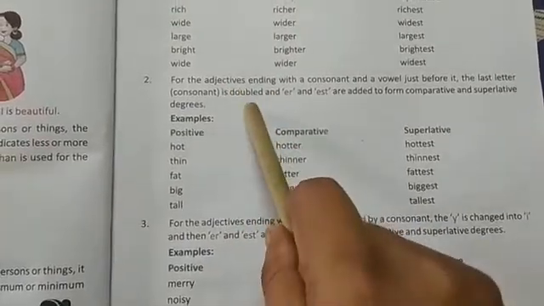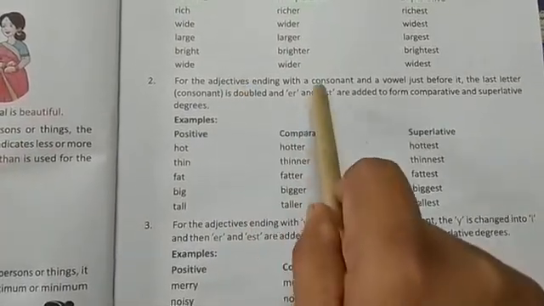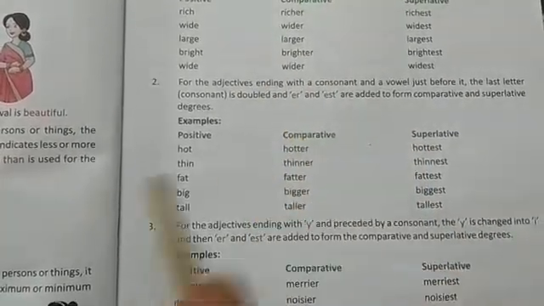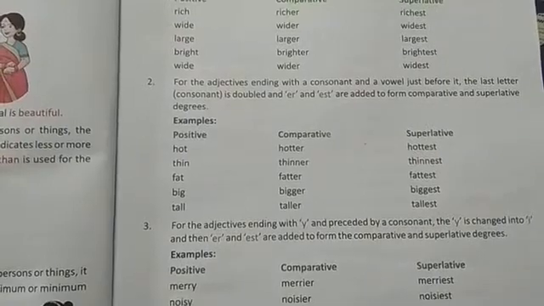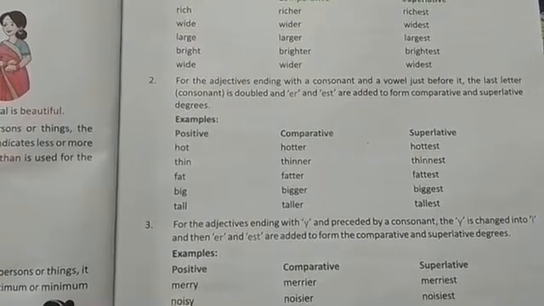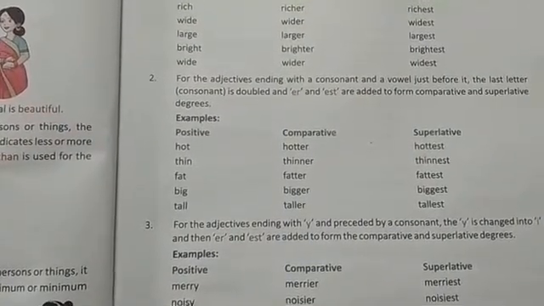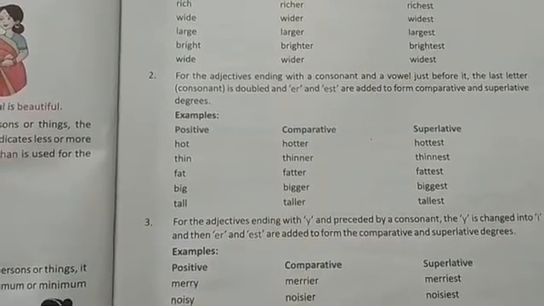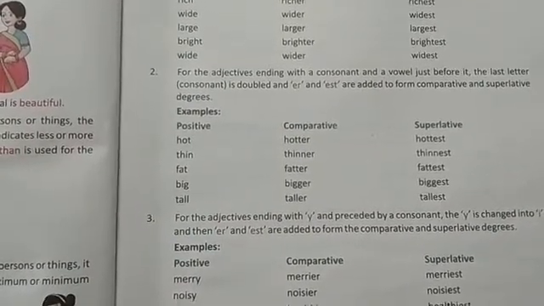So it is clear from this that adjectives that are ending with a consonant with a vowel just before it, the last letter, that is the consonant, is doubled, and ER is being put in the comparative degree and EST is being put in the superlative degree.